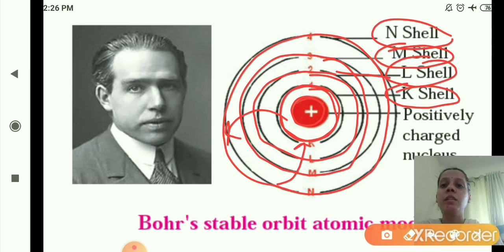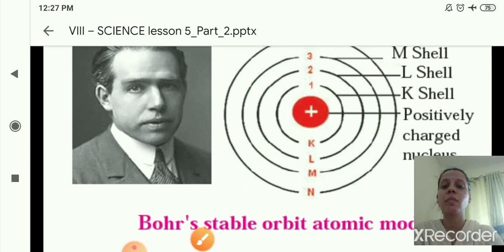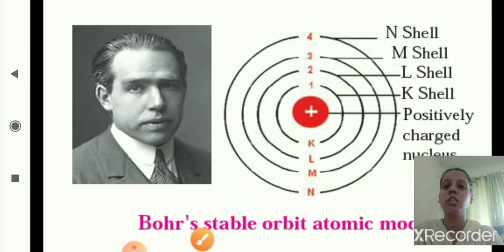So this is K shell which is closer here, first shell, second one is L, third one is M, fourth one is N, and so on. Okay, so this is Bohr stable orbit atomic model, and in between there is a nucleus which is positively charged particles.